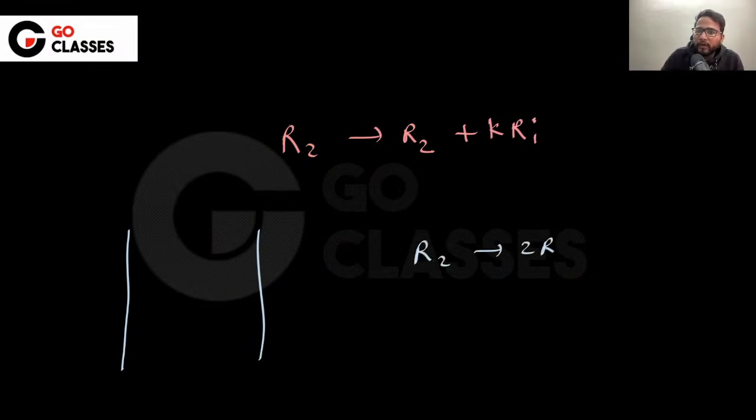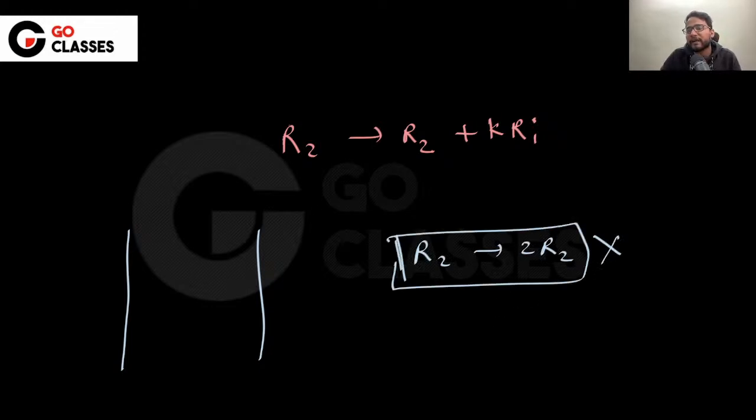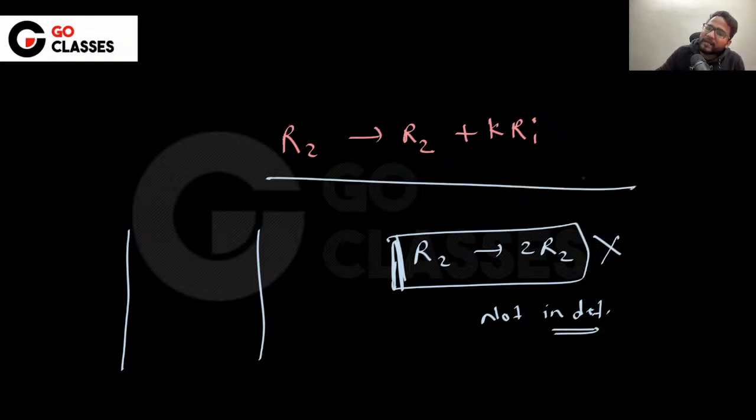R2 gives 2R2, you cannot do in determinant. It is not allowed in determinant, because it will actually multiply the value of the determinant by 2. The determinant will not be the same, right? You can do it, but the final value will be 2 times the determinant. So generally we don't do it in the determinant. In determinant, we don't multiply with some coefficient. That's why I'm saying don't multiply with this coefficient, because this is applicable to Ax equal to b and determinant also. But in determinant, this k1 is not allowed.